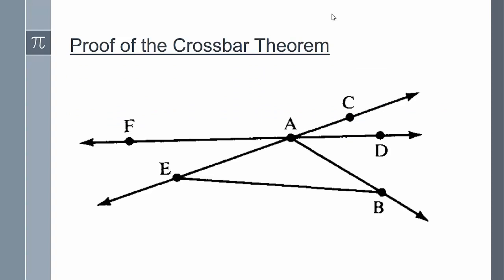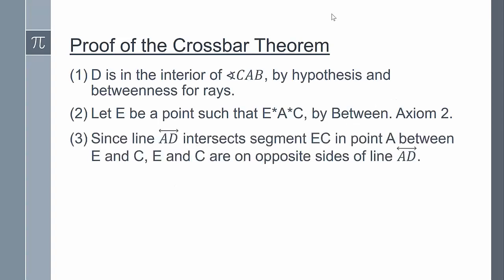In this figure, the point A is between points E and C. Since line AD intersects segment EC in point A, which is between E and C, then E and C are on opposite sides of line AD, by the definition of opposite sides.